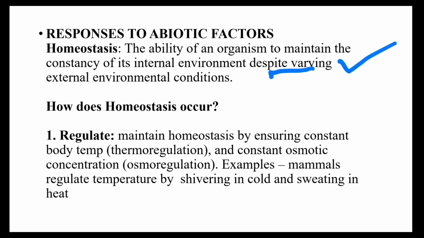So how does this homeostasis occur? Regulate. Organisms maintain homeostasis by ensuring constant body temperature, which is known as thermoregulation, and constant osmotic concentration, which is known as osmoregulation. For example, mammals regulate temperature by shivering in cold to sweating in heat.